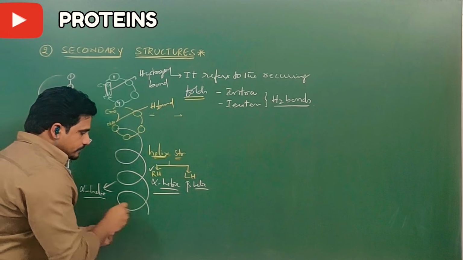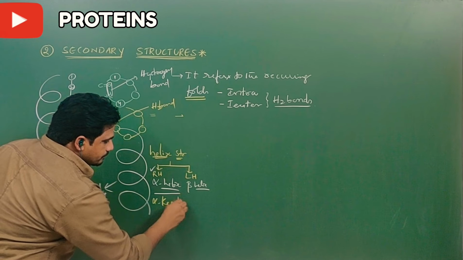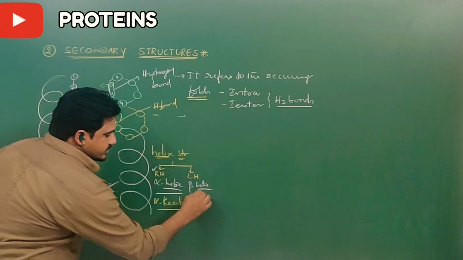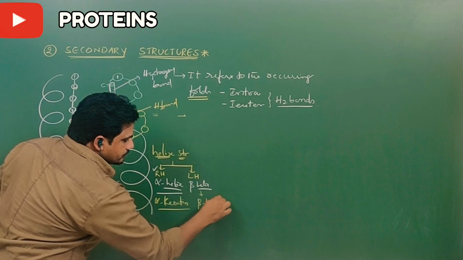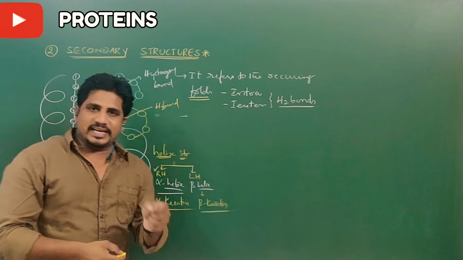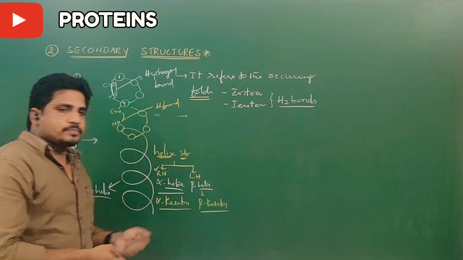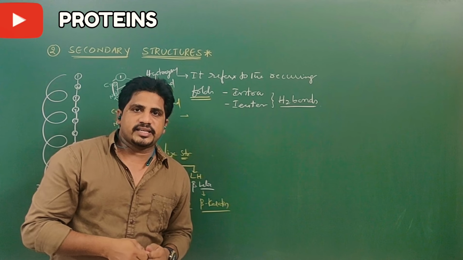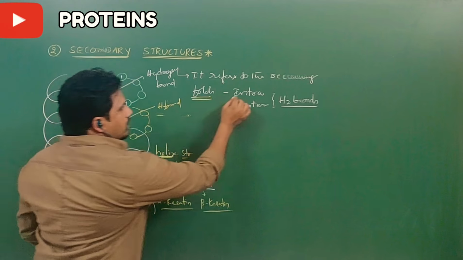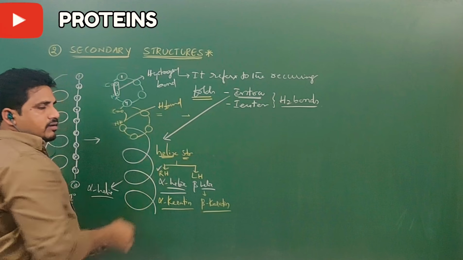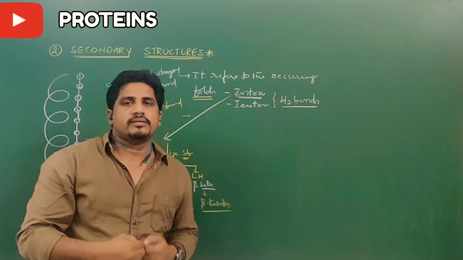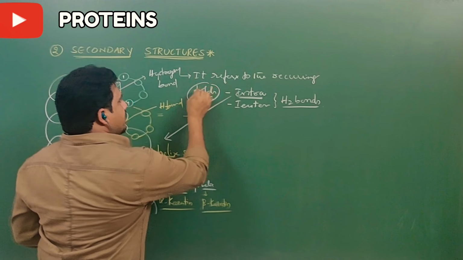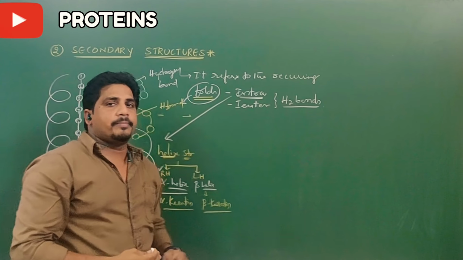Alpha helix example, alpha keratin, which is present in hair, nails and so on. And beta helix example, beta keratin, present in horns and in scales and scutes of reptiles. Because of the foldings, they get stability and rigidity, so they exist in tough regions. So that is what is called intra. Intra means foldings happen due to hydrogen bonds in the same polypeptide chain. Whereas if the foldings happen with hydrogen bonds in two different polypeptide chains.